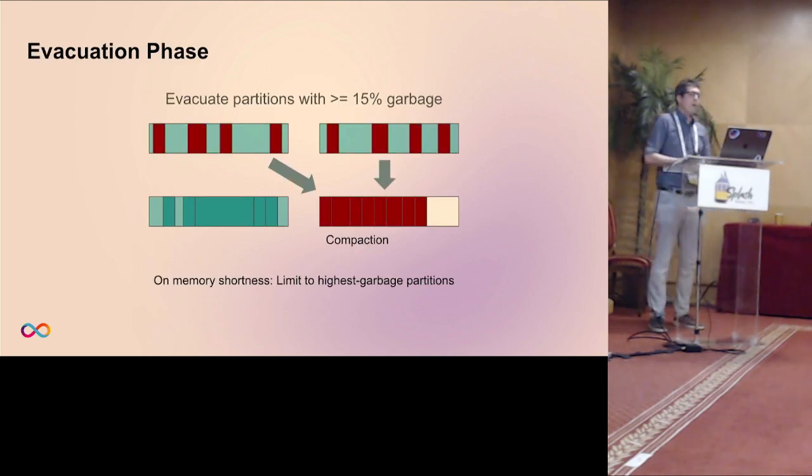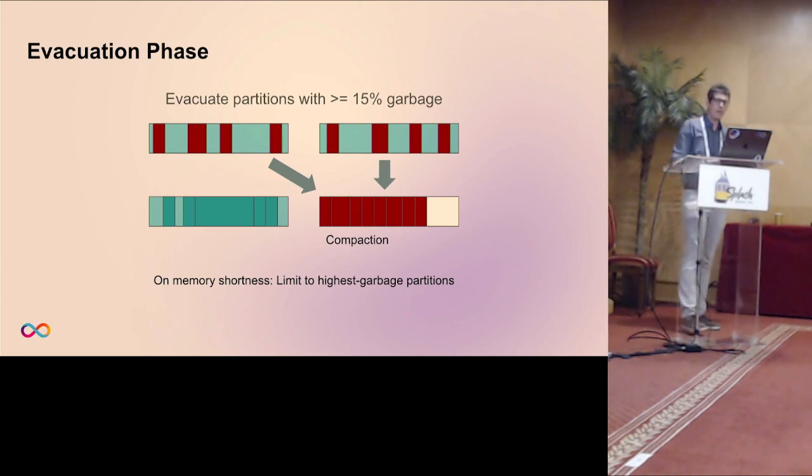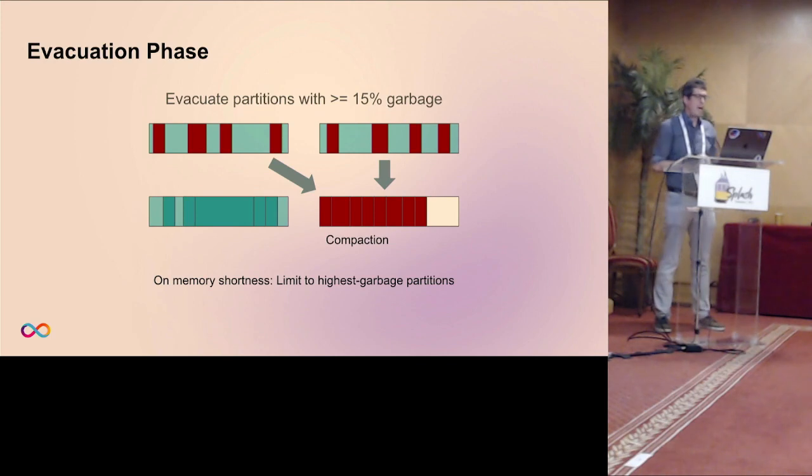The second phase, also fully incremental, is the evacuation phase. There we have the freedom to focus on partitions. We can select partitions that we think are worth compacting by moving out the live objects that have been marked into new, fresh partitions. And we do that in a very conservative way. We actually move all partitions that have at least a certain very low threshold of garbage.